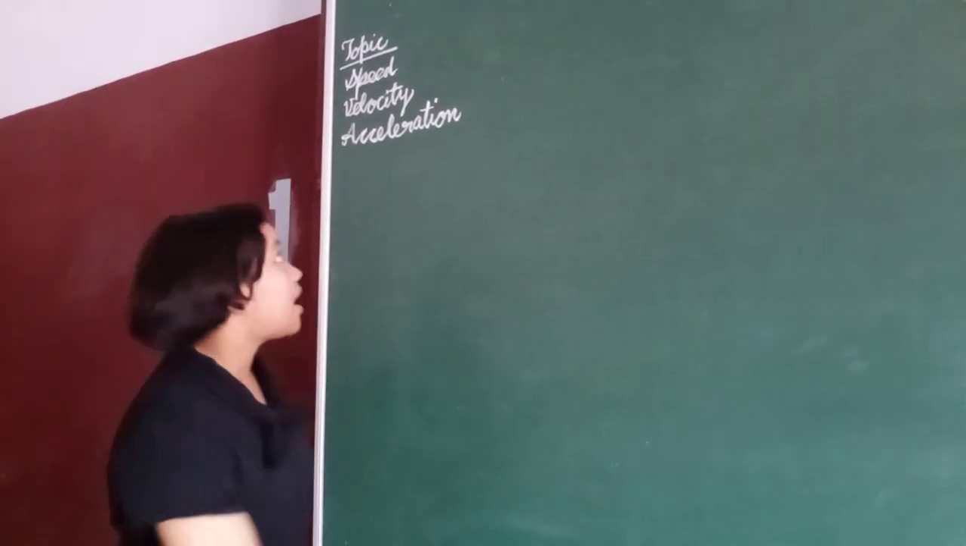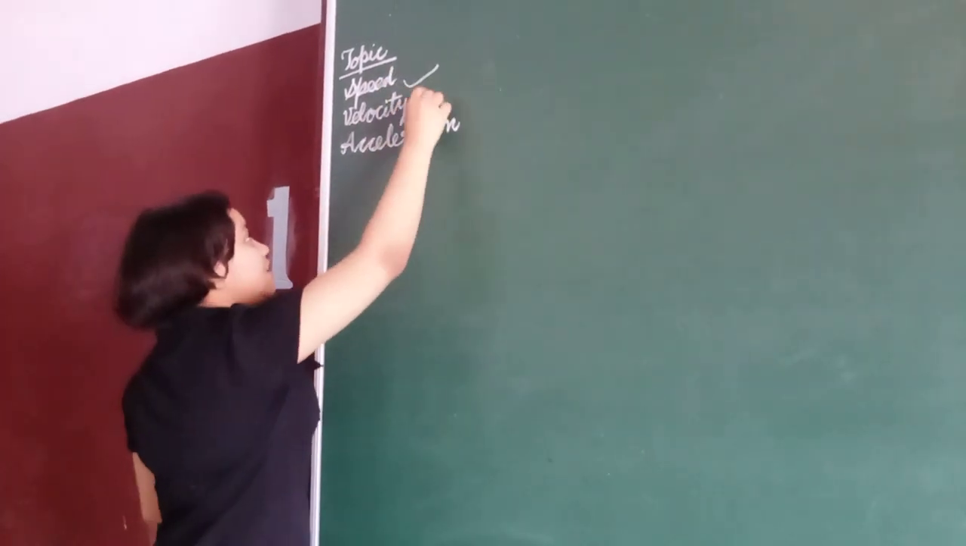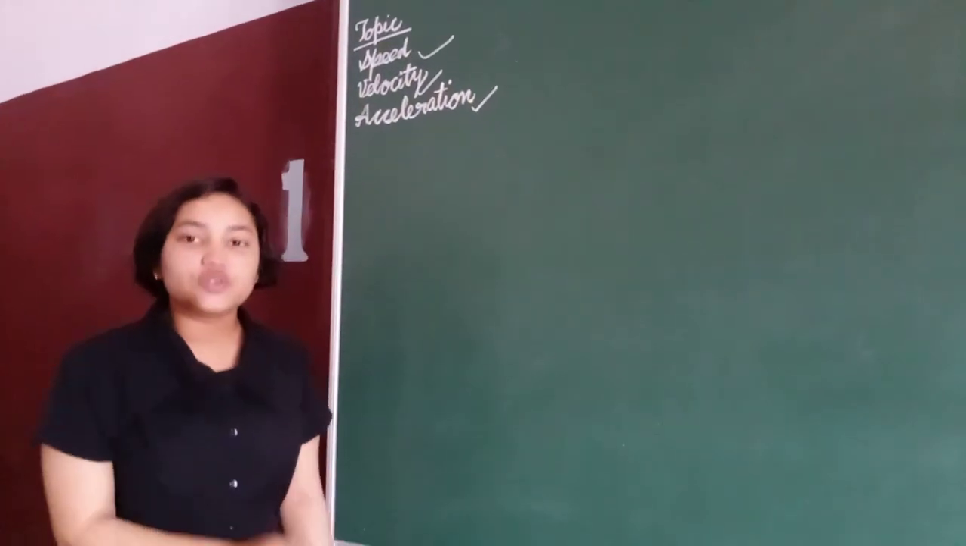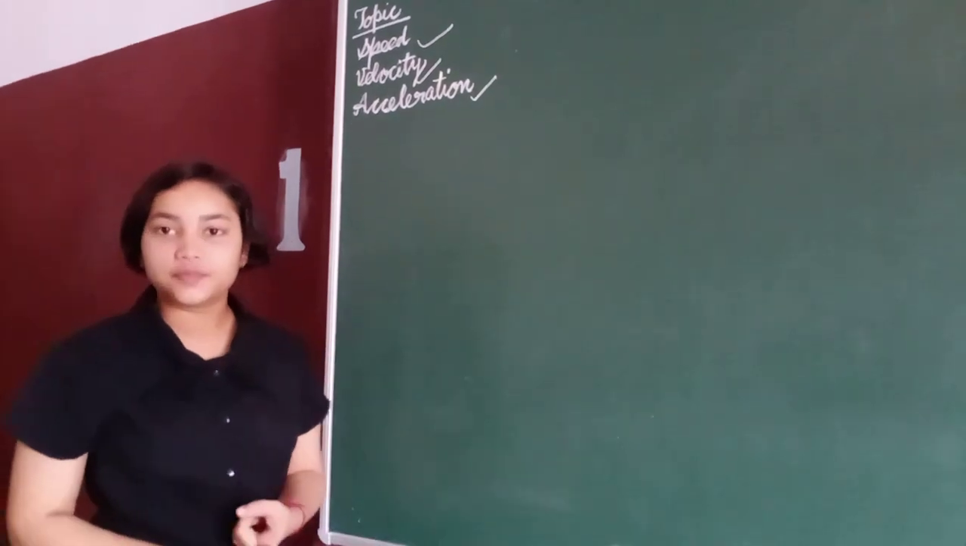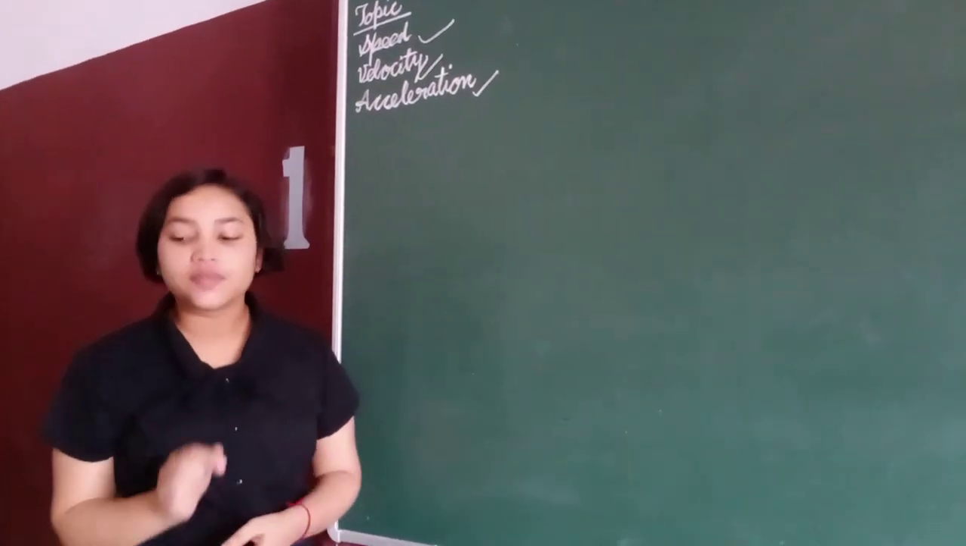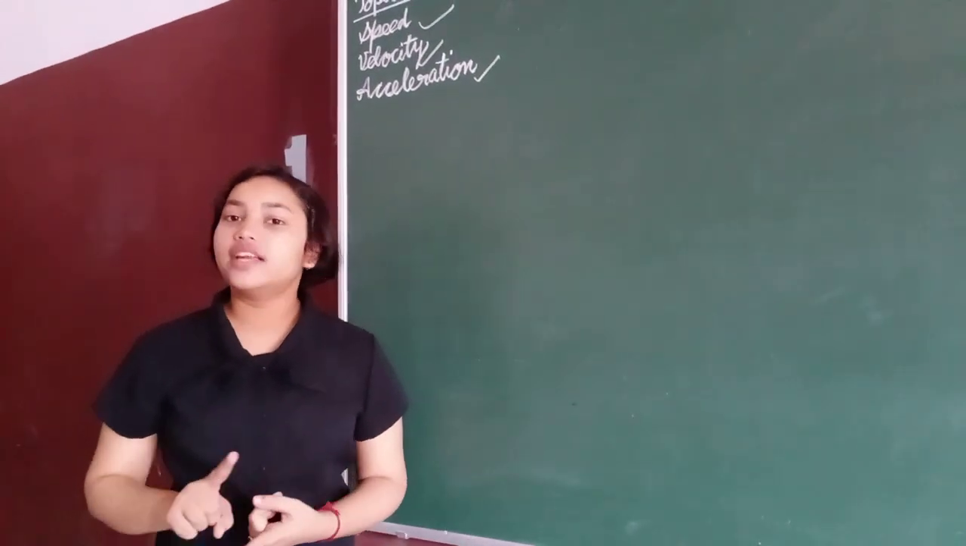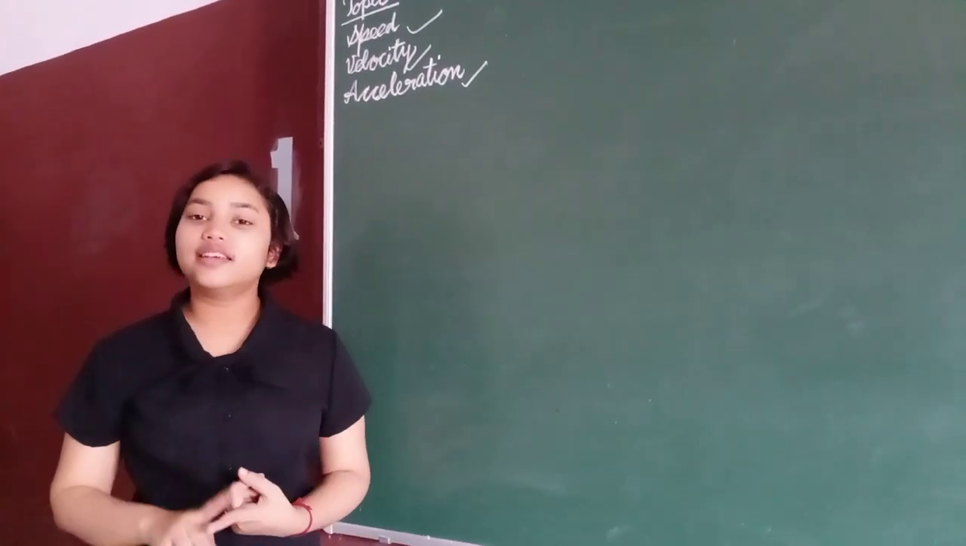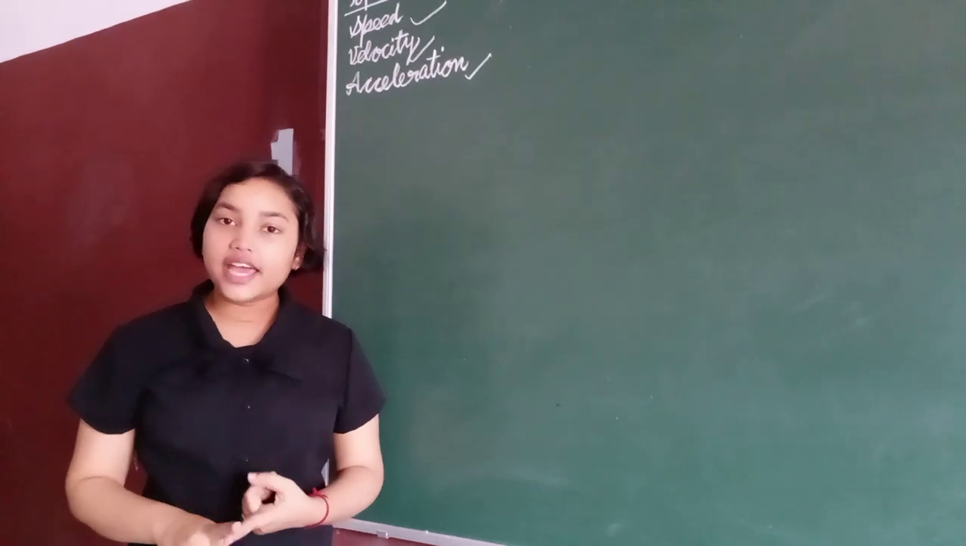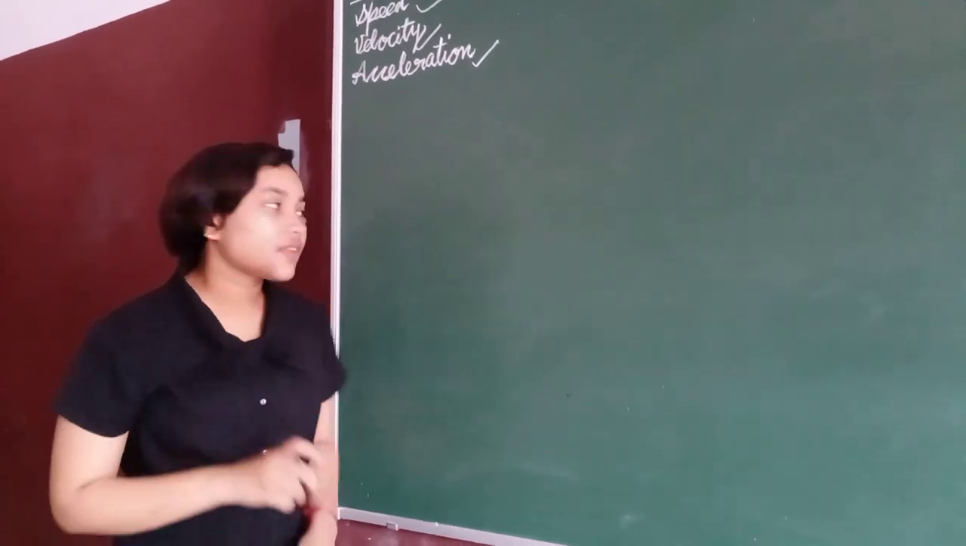Hi friends, I am Vidushi and today I have brought the chapter of motion, and in this part we will discuss speed, velocity and acceleration. First we will discuss speed. What is speed? Speed is the distance covered by an object per unit time.